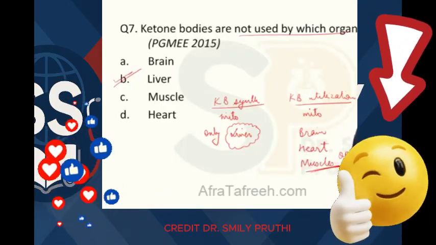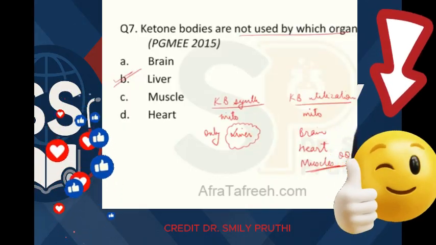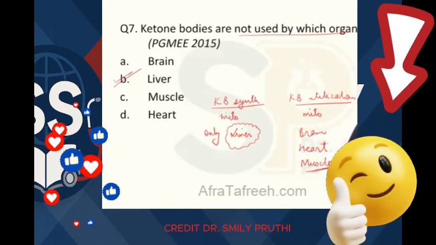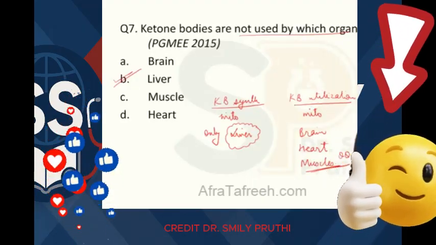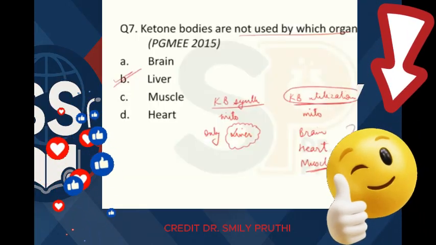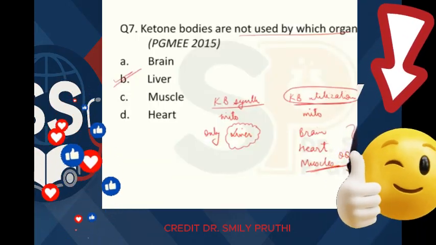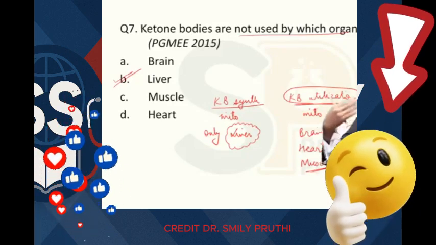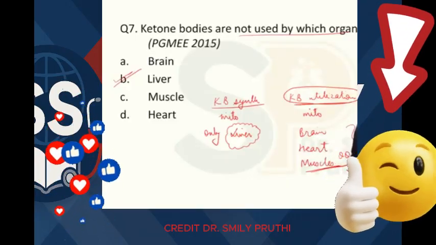Earlier it was a controversy whether muscles can use ketone bodies or not, but now it is clear in your standard books that muscles can use ketone bodies, right? So ketone body utilization occurs in these three organs. The liver will make ketone bodies, they will come into the blood, and via blood they will travel into the brain, heart or skeletal muscles, right? So this is the scenario.